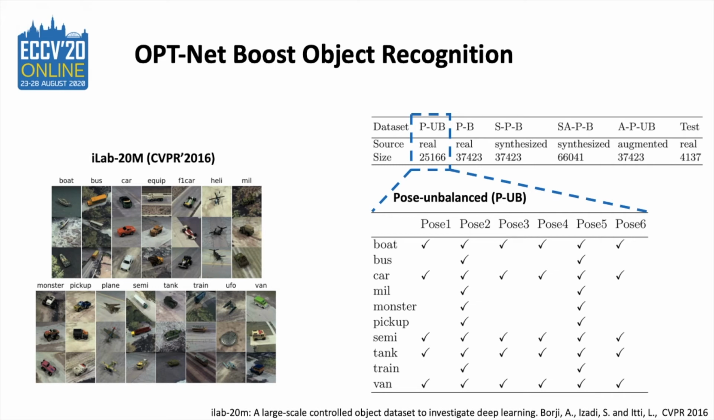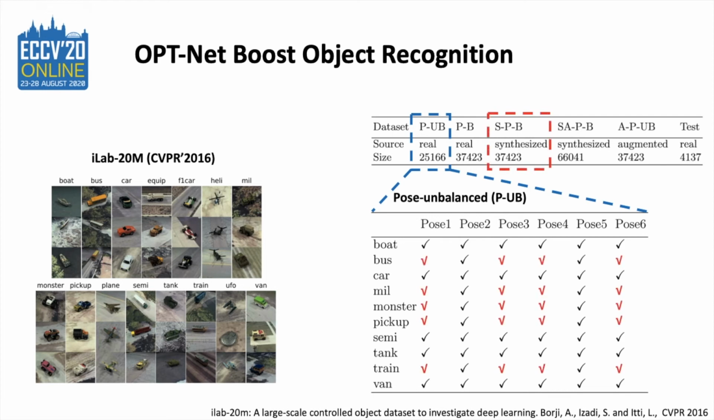In pose balanced, PB, each category among the 10 classes of vehicles has all 6 pose images. There is no pose bias. We first train OPTNet on the pose unbalanced set to learn the object transformation ability. Then we use the trained OPTNet to synthesize the missing 4 poses in PUB and form a synthesis pose balanced